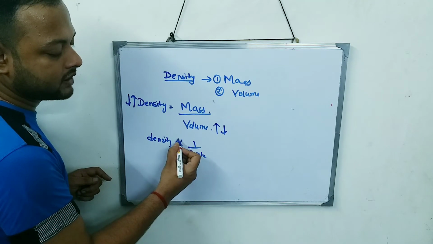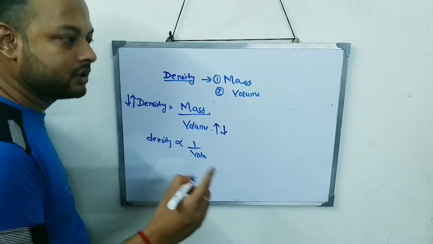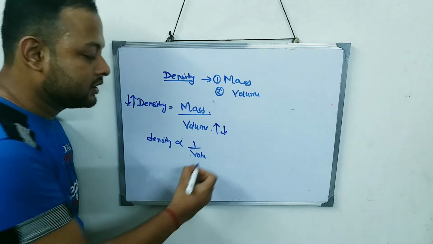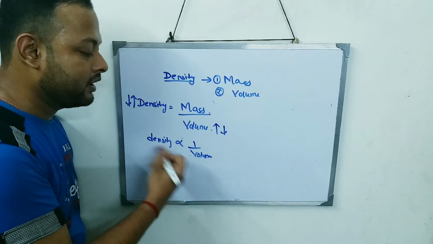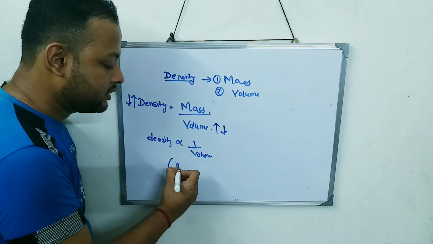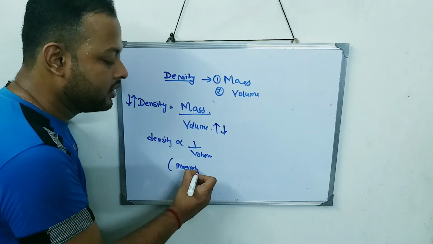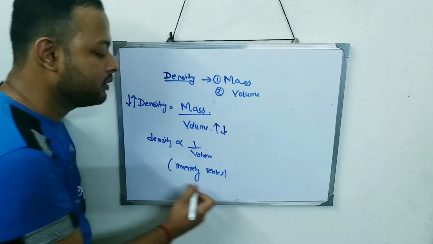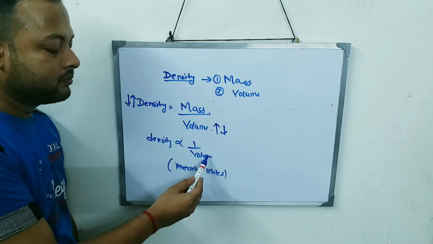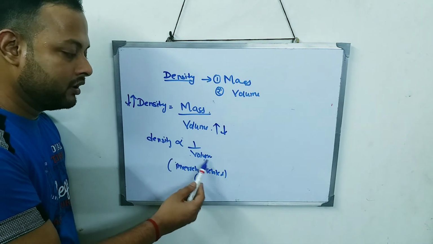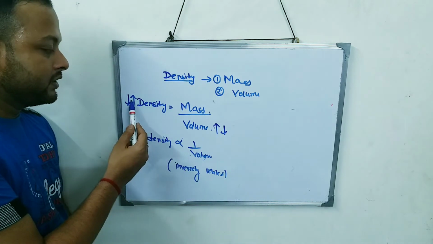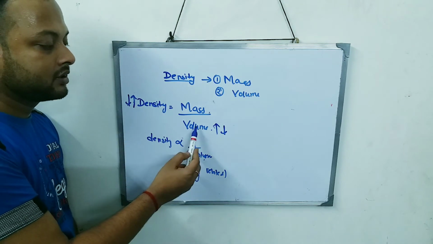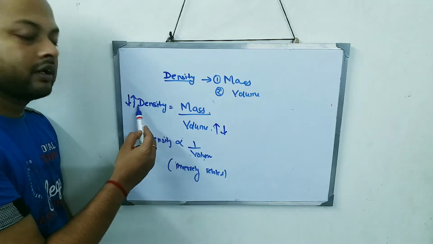Don't worry about this sign, okay? Proportionality, I will teach you later on. It is there, but just know that density and volume are inversely related. So inversely related means what? If one physical quantity increases, the other physical quantity decreases, and this one decreases, and then the density will increase.